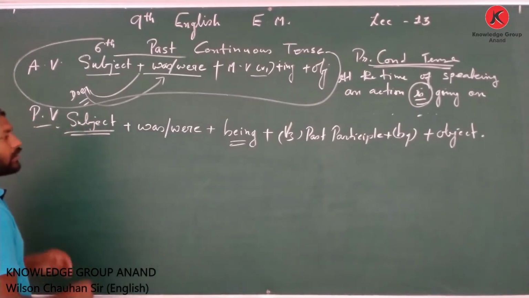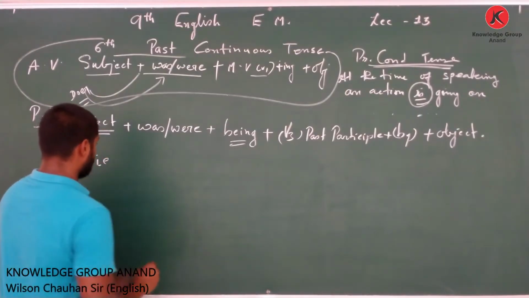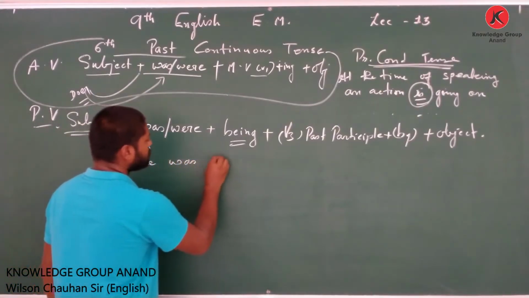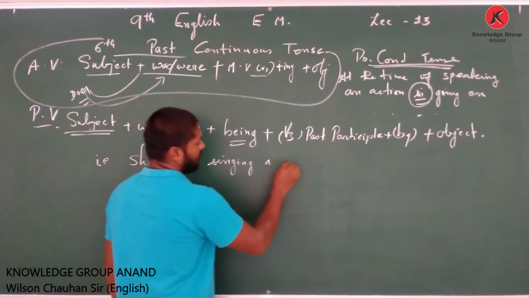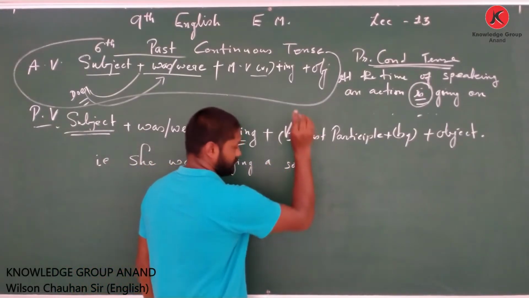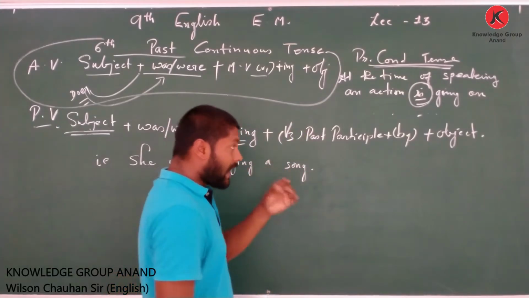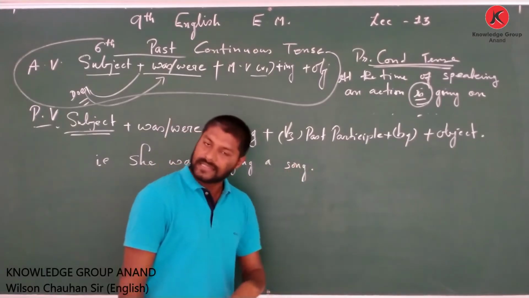So let us write down one example. For example, she was singing a song. Now you can use this particular tense.